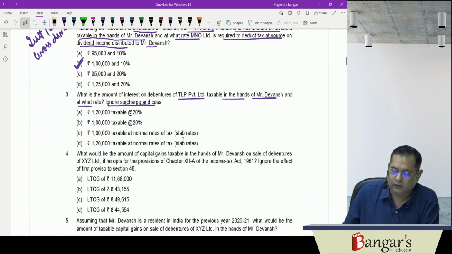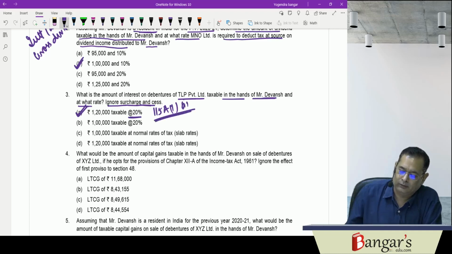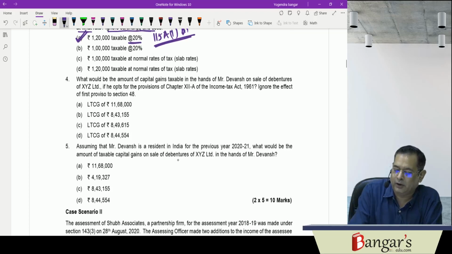So here 1,20,000 will be taxable, and the same will be taxable at the rate of 20% under section 115A subsection 1 clause A, since these debentures of an Indian company have been acquired by him in convertible foreign currency.